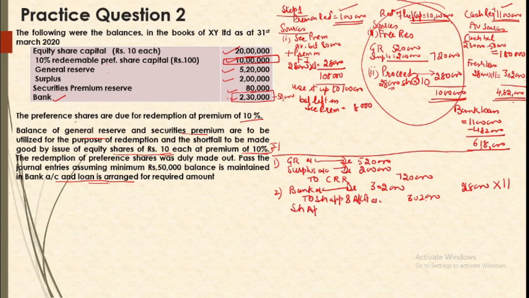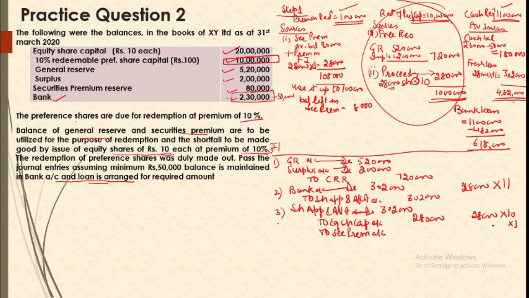Now while recording it in the capital, par value will be transferred to the share capital account. So 2,80,000 will be transferred to the capital account, because capital raised is 10 rupees, and the 1 rupee premium will be recorded separately in securities premium account.